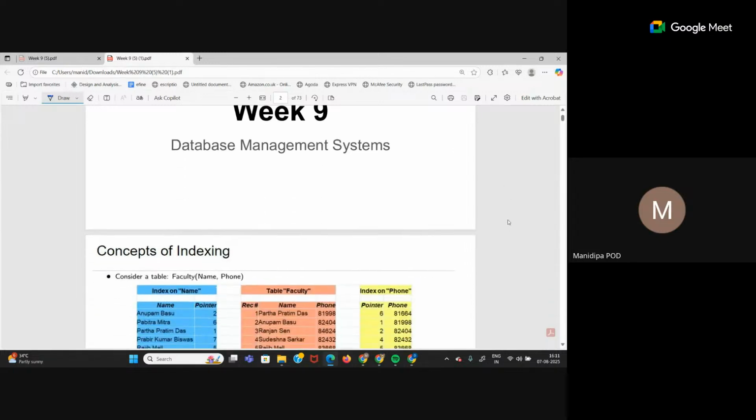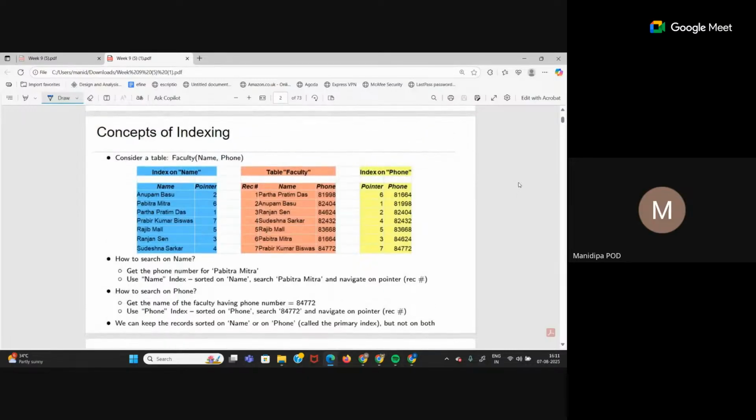First, see an example. Slides are visible to everyone? Yes, ma'am. See, if I have a table like this, faculty. The faculty table has a record number, which is the primary key of this table. We have name and we have phone number. In this particular table, if we take just this much data, we can say that all of these are qualified to be primary keys, because all are unique information. Record number, name or phone number, any of them can be our primary key.